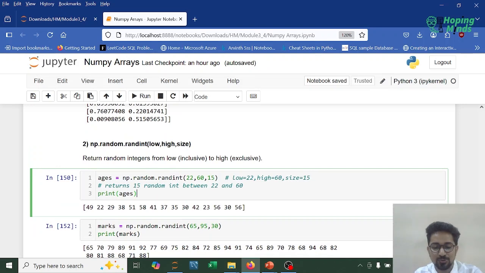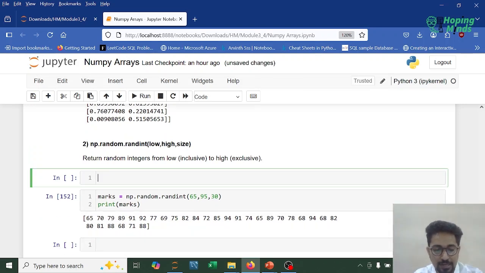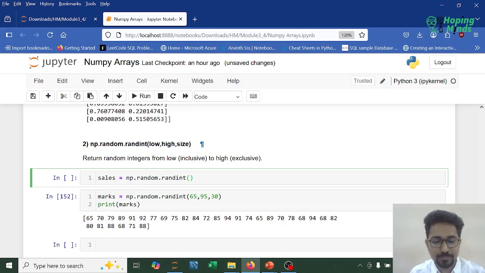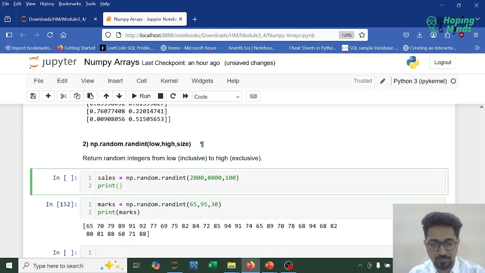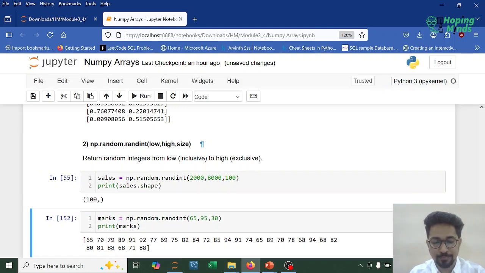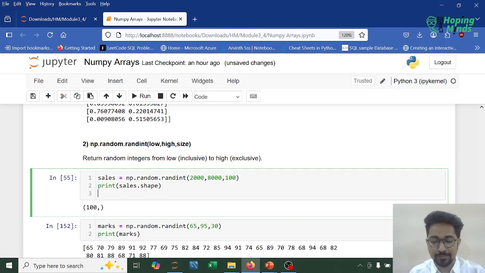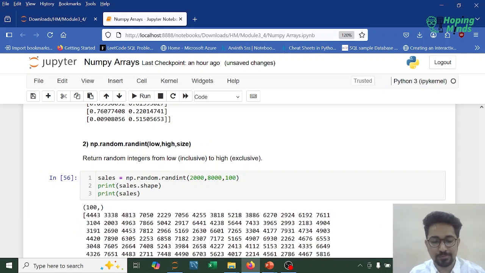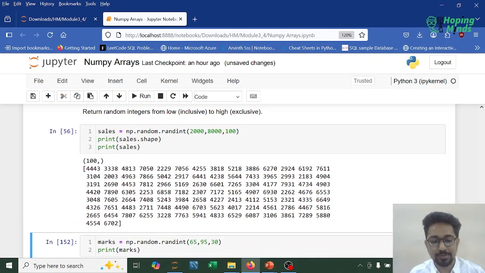How do we pass this? Instead of age, let's consider a different thing. I want to generate sales maybe for let's say 100 days, and np.random.randint. I want my sales to vary between maybe, let's say, 2000 to 8000. How many integers? I want 100 random numbers. So please observe what is the sales dot shape. How many numbers I'm getting? I'm getting 100 numbers. Then if you want to see the numbers, see these are the 100 random numbers generated